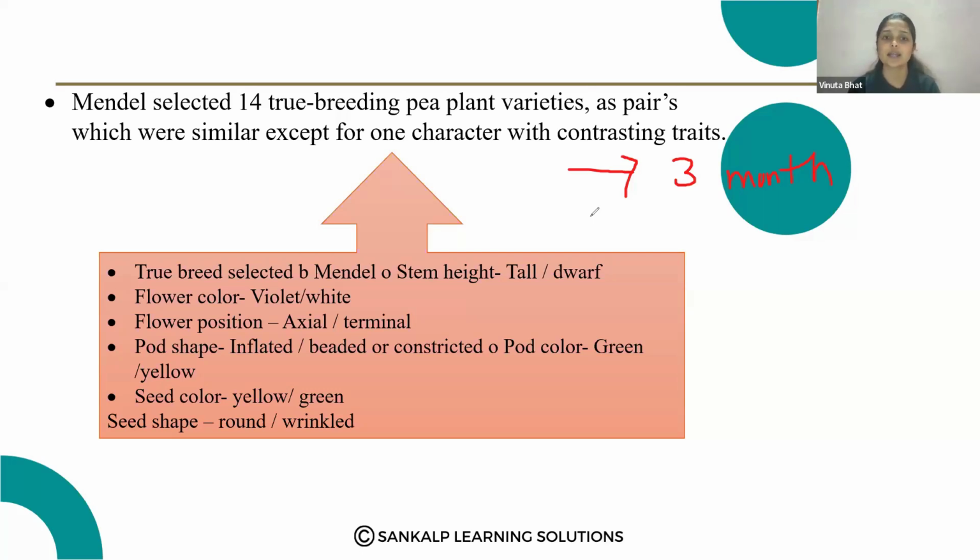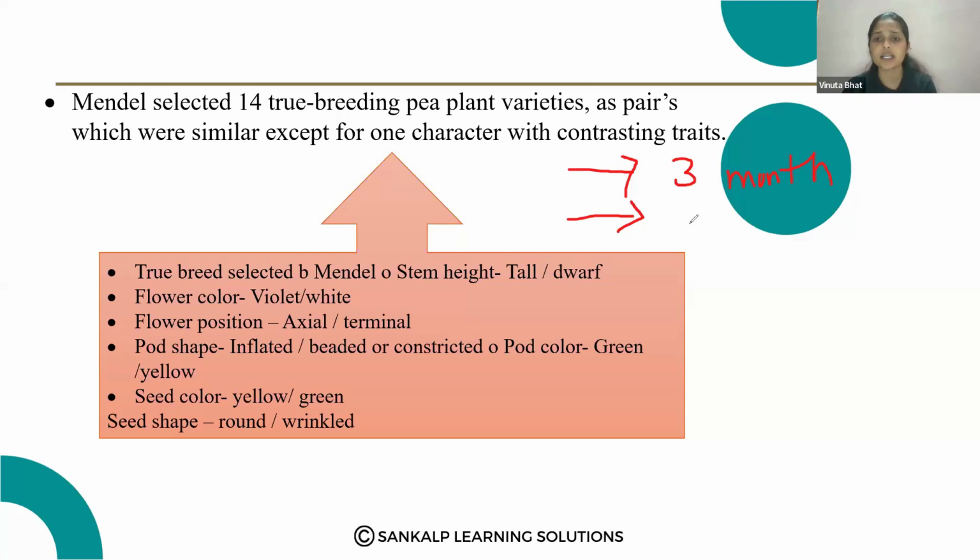So he took this plant which has a very short life cycle of around 3 months and which shows contrasting characters, like height. Some pea plants are tall and some are dwarf, and they also differ in flower color and flower position.